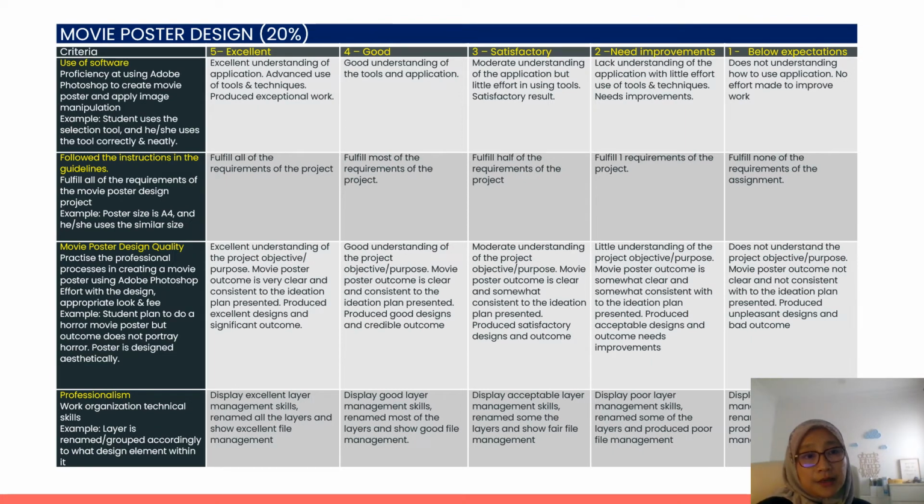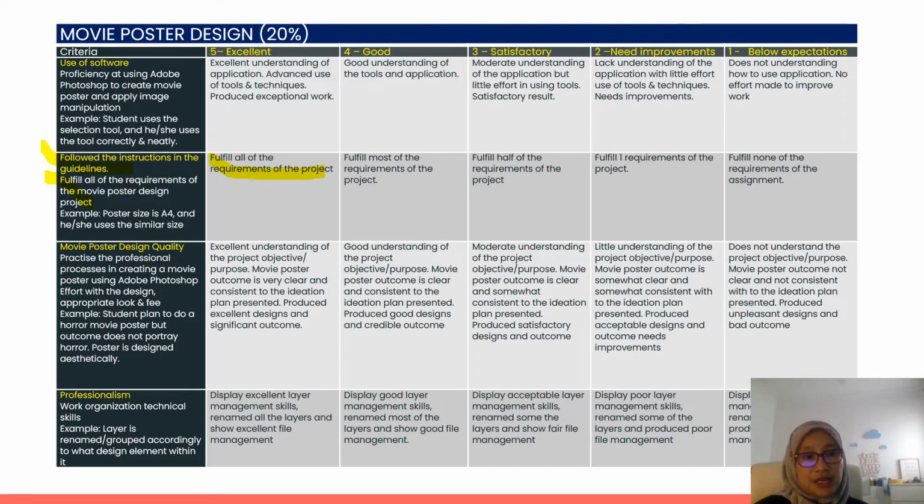Criterion number 2: make sure you follow the instructions, the guidelines, the project requirements. So you fulfill all the project requirements for your movie poster design project. For example, the poster size should be A4, so make sure you follow A4 size. And make sure you submit the 2 file formats that I want, which are the working file and the JPEG file. You'll get 5 marks if you fulfill all the project requirements.